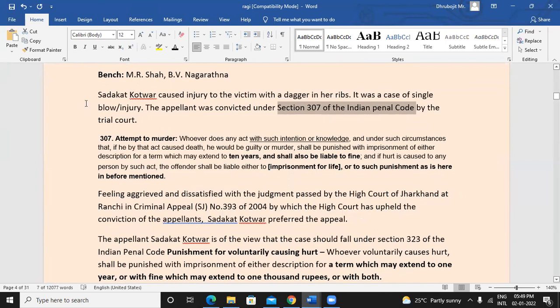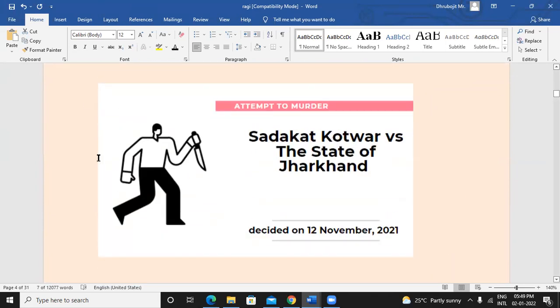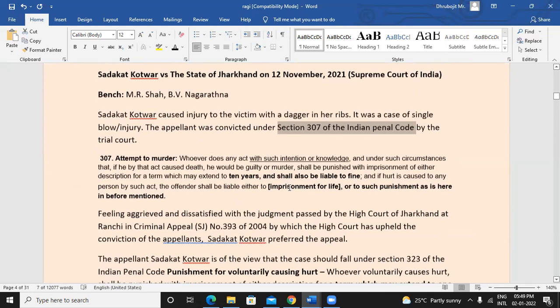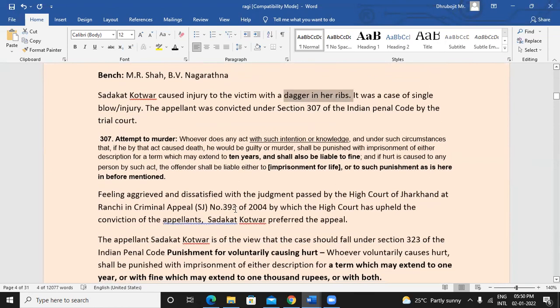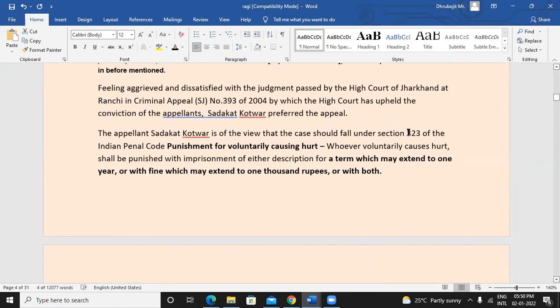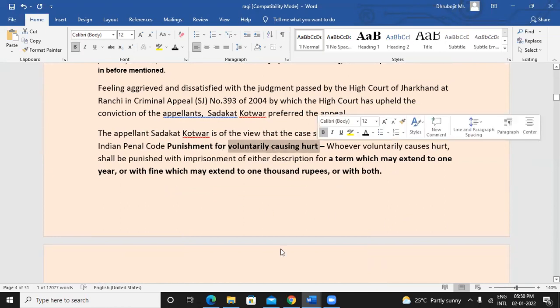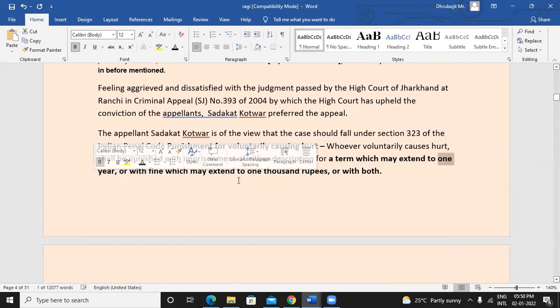Now, this person, Sadakat Kotwal, was of the view that, fine, I used this dagger and caused injury to the person, but I should not be held guilty under section 307. There is one more section in IPC, section 323, which is punishment for voluntarily causing hurt. And here the punishment is very little, which is just 1 year of imprisonment or a fine which may extend to 1,000 rupees, or both.